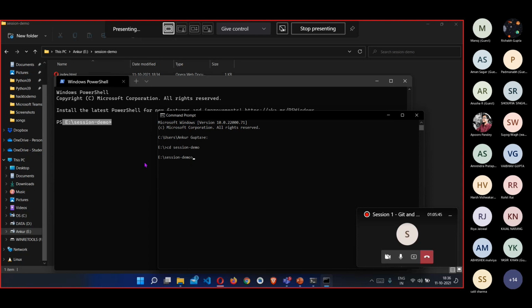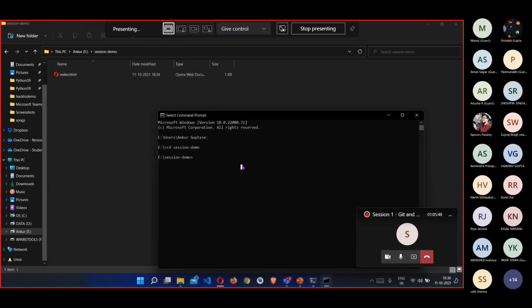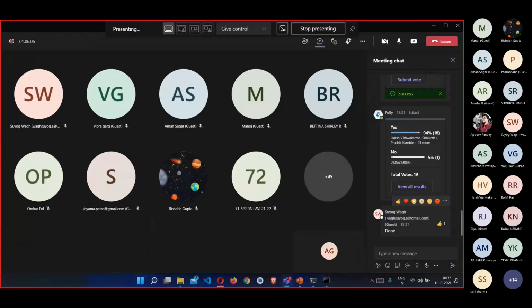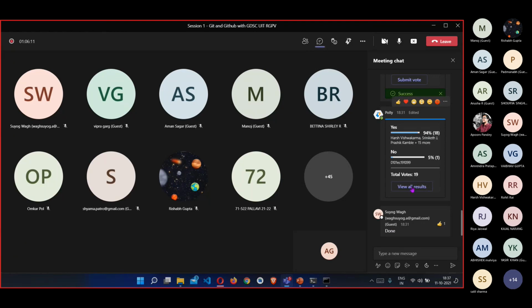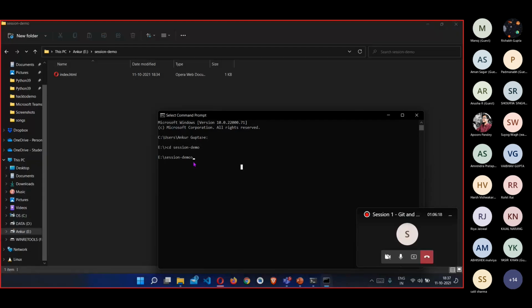This is how I can go to my particular folder, and then I need to initialize my Git repository in this folder. First of all, I would like to confirm if you have opened the command prompt and reached the particular directory in which you have opened the file. Please let me know first so that we can follow along. We can also have a poll here: have you opened the command prompt?